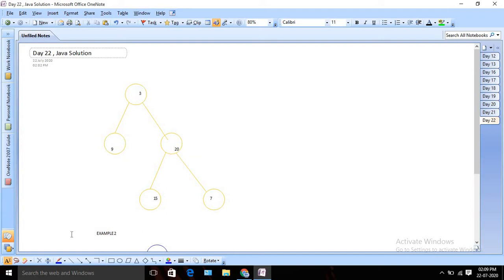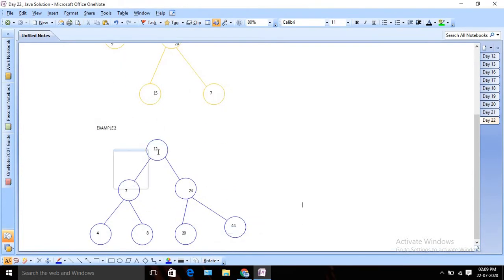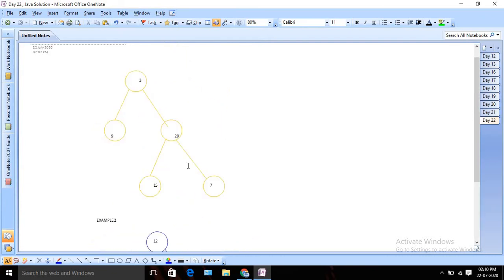Then again I will start from left. In this case we don't have anything in the left, so I will print in left. After that I can again start from right and go to left. Again left from right, right? If you check this example, suppose I start from here, and then I will go to right, I will print 12, 24, then 7. In this case we have left, we are going to print 4, 8, 20, 44, right? If it has another level, then I will start from right to left, right? So it's pretty simple. You need to just traverse according to the level, and in every alternate level you need to change the direction, right?